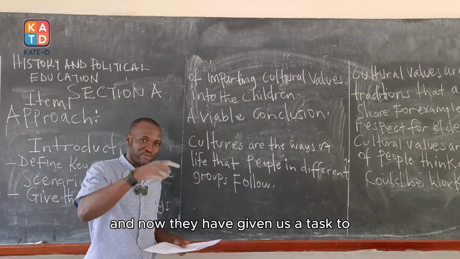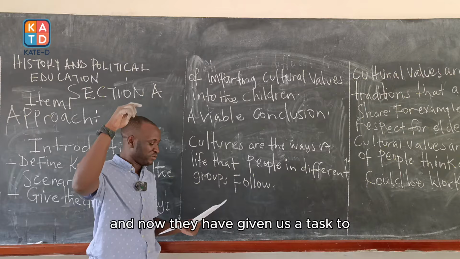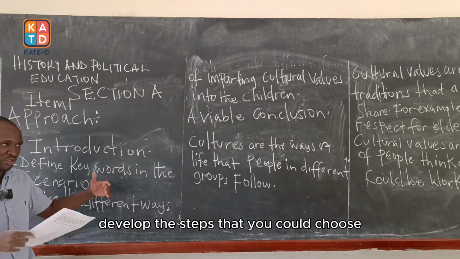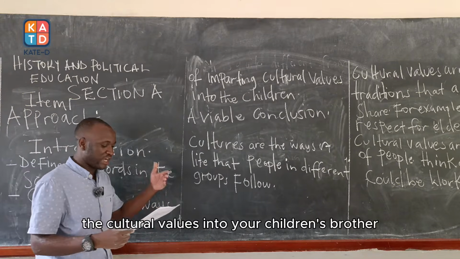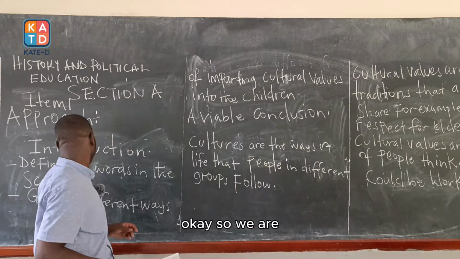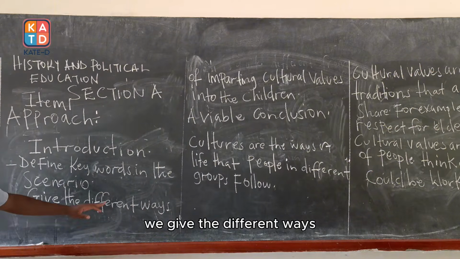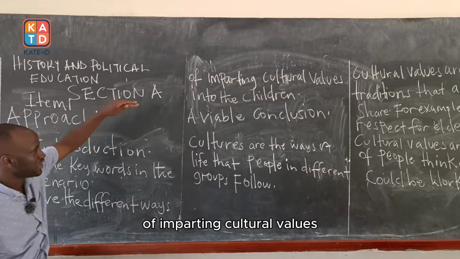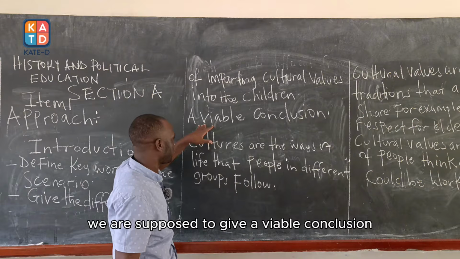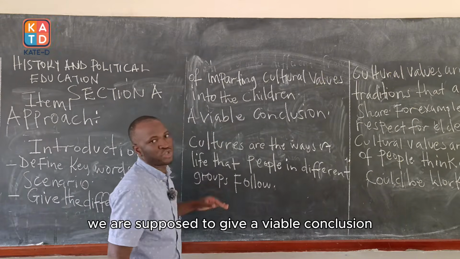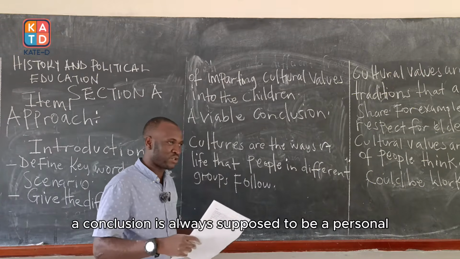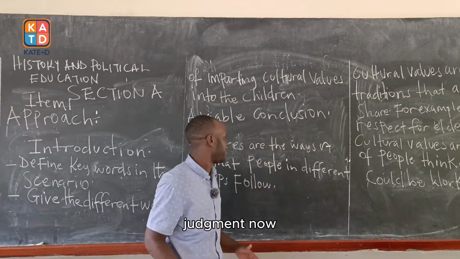And now they have given you a task to develop the steps that you could choose to develop the cultural values in your brother's children. Okay, so we give the different ways of imparting cultural values into our children. And then lastly, we are supposed to give a viable conclusion. Remember, as we've seen, a conclusion is always supposed to be a personal judgment.